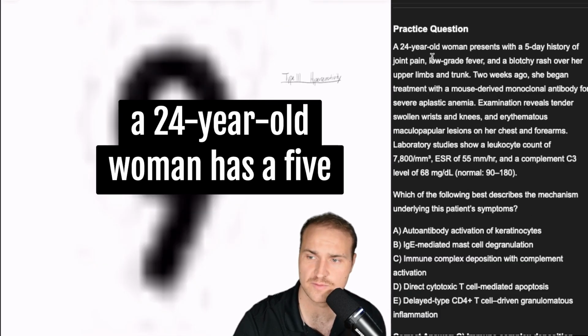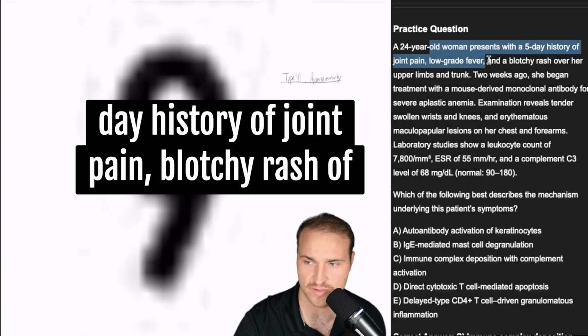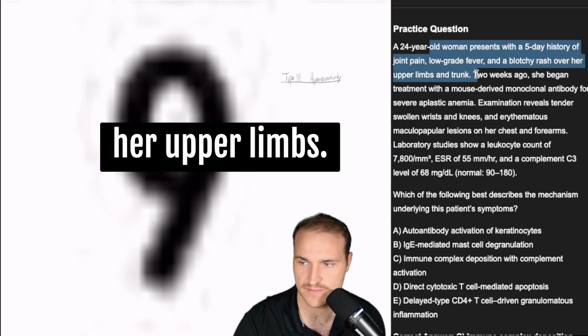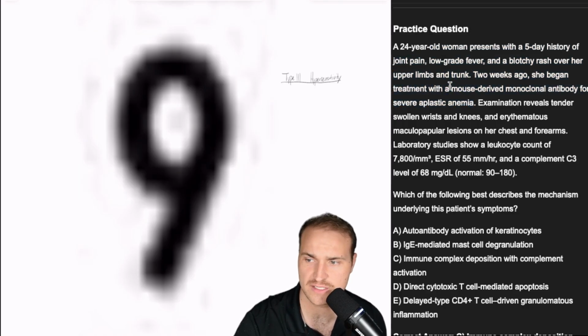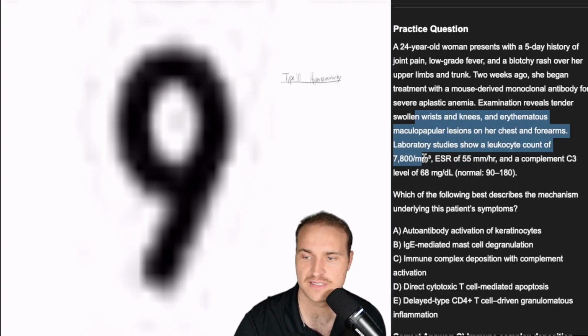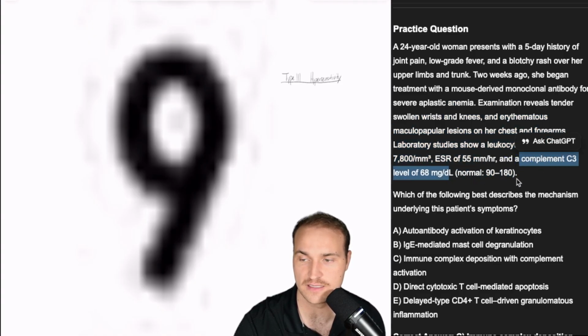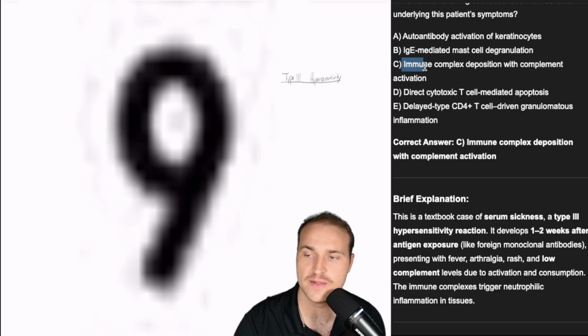Next question, we have a 24-year-old woman who has a 5-day history of joint pain and blotchy rash over upper limbs. She started treatment with a mouse-derived monoclonal antibody for severe aplastic anemia. She's got tender swollen wrists and knees, erythematous maculopapular lesions on her chest and forearms. Lab studies show leukocyte count of 7,800, ESR of 55, complement C3 of 68, which is low. What describes the mechanism? The answer is immune complex deposition.